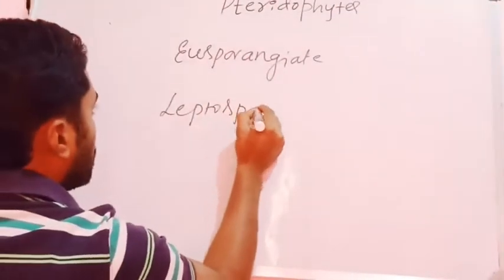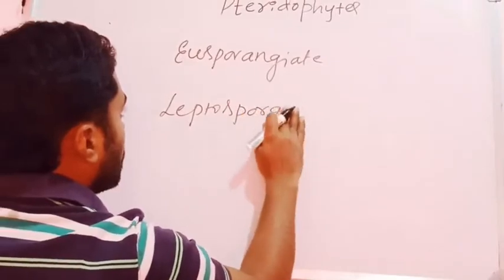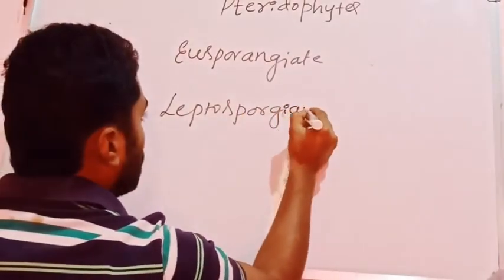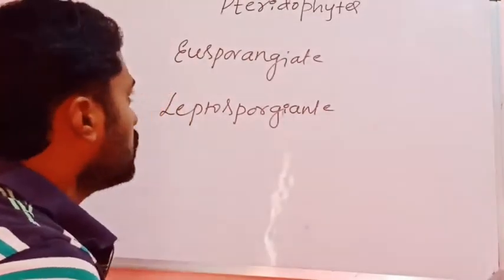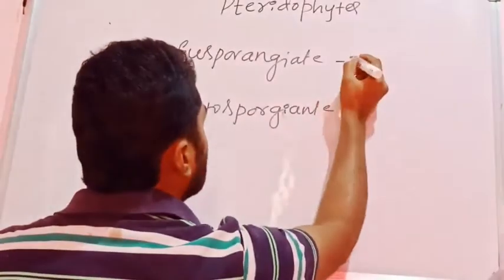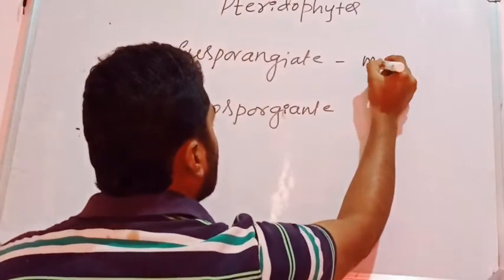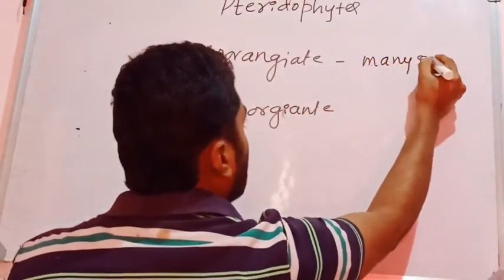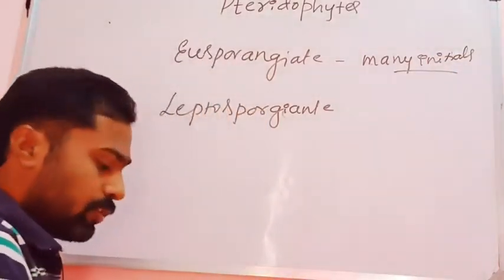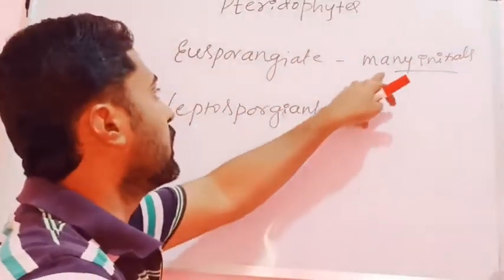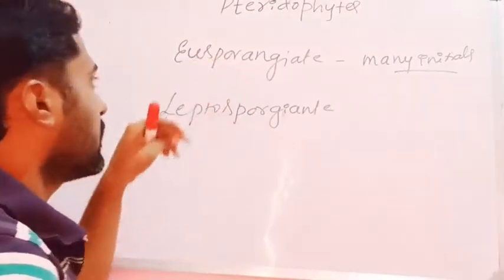In the eusporangiate type of sporangia development, the sporangia develops from many initials, and many cells are involved in the formation of sporangia. That is what is called the eusporangiate type.